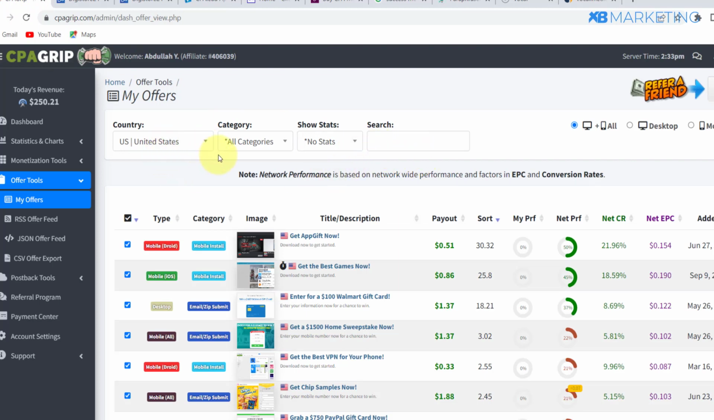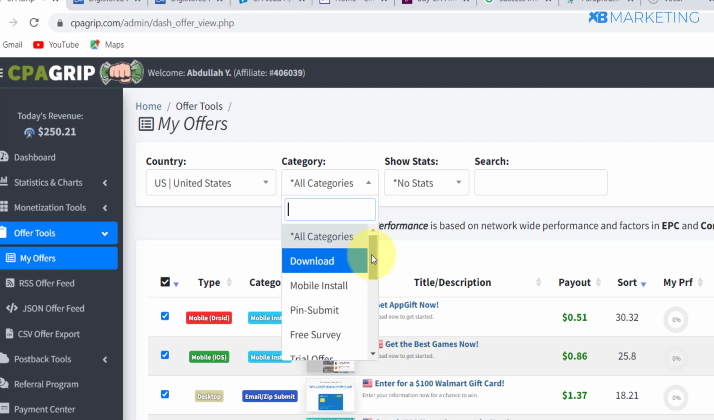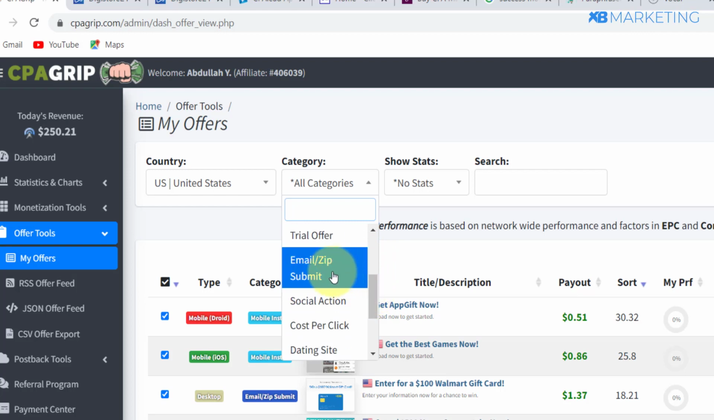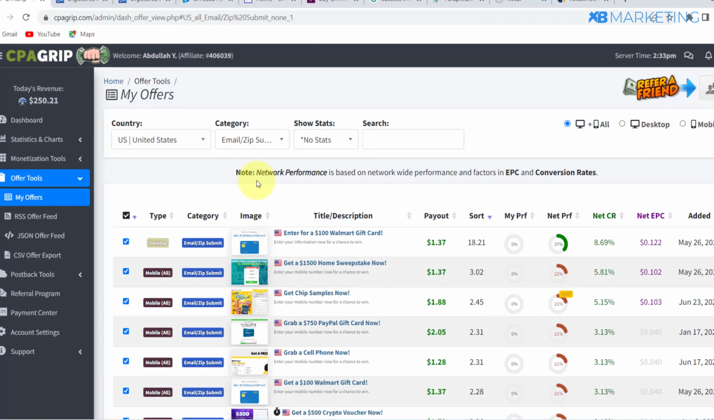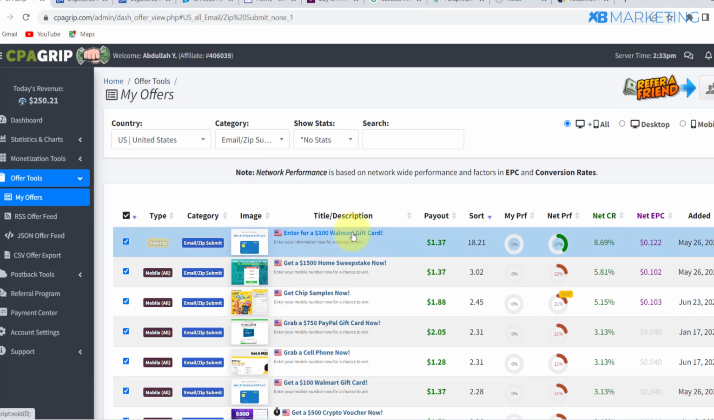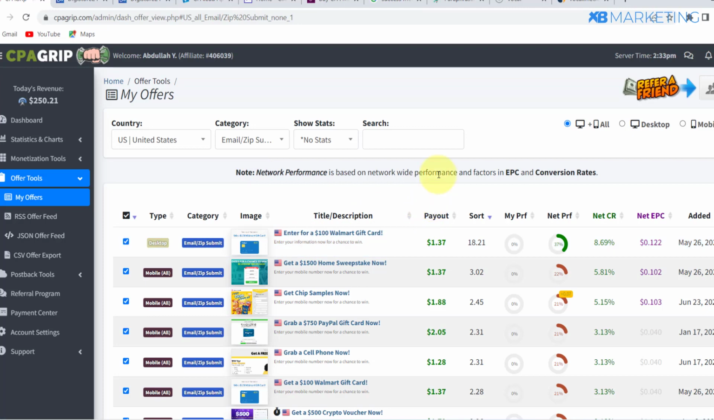But the first thing you want to keep in mind when you want to promote a CPA offer is to make sure you come over to the category section. I recommend, if you are a beginner, to filter the search results or these categories to email/zip submit, because these are the easiest offers to make money with when you're promoting CPA offers, especially if you are a beginner. And as you can see, most of these offers are going to pay over $1 for just a single email submit. So basically all you need to do is get people to sign up for these offers.